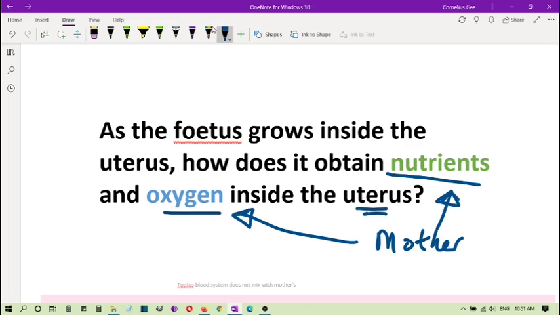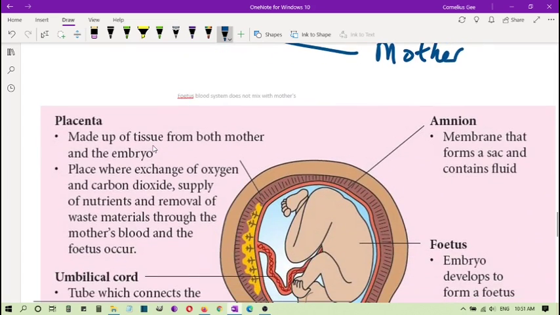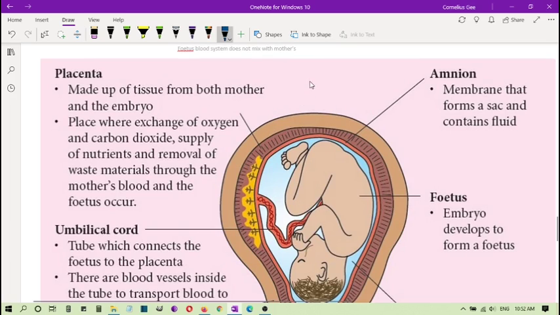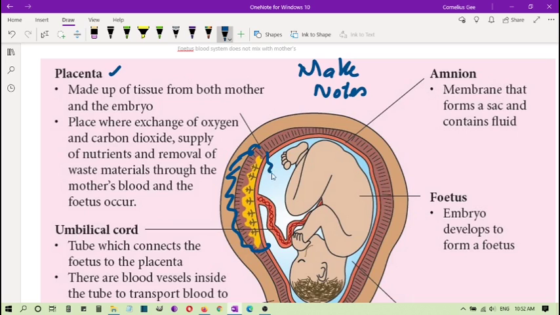Okay, so let's look at how this is done. This is the important diagram. Students, I want you to make note of this. Make notes, okay, for this. Let's look at this structure called the placenta. What is this placenta? It's actually made out of tissue from both mother and embryo. So you see they're in contact here. This is the place where exchange of oxygen and carbon dioxide, the supply of nutrients and removal of waste material from the mother's blood and the fetus occurs.